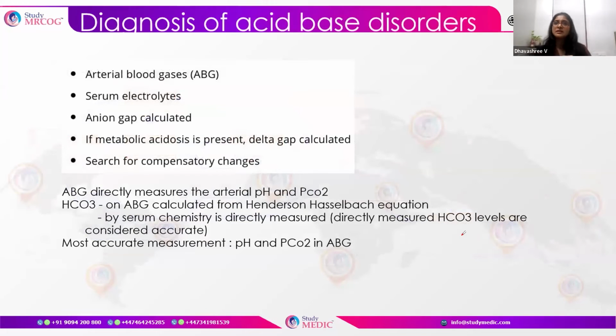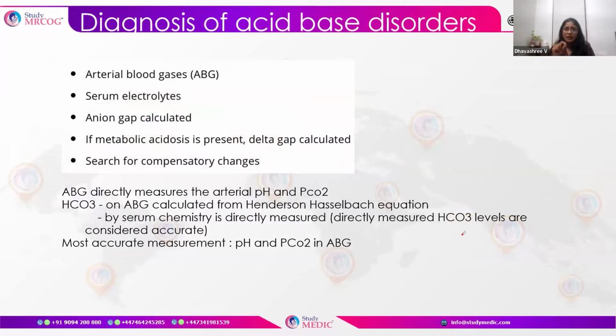So how do we, this is the thing that we are all worried about. Diagnosis of acid-base disorders. How do we work on it? Basically, we need the ABG and serum electrolytes, and with this we calculate the anion gap. I'll come to what an anion gap is in a while.